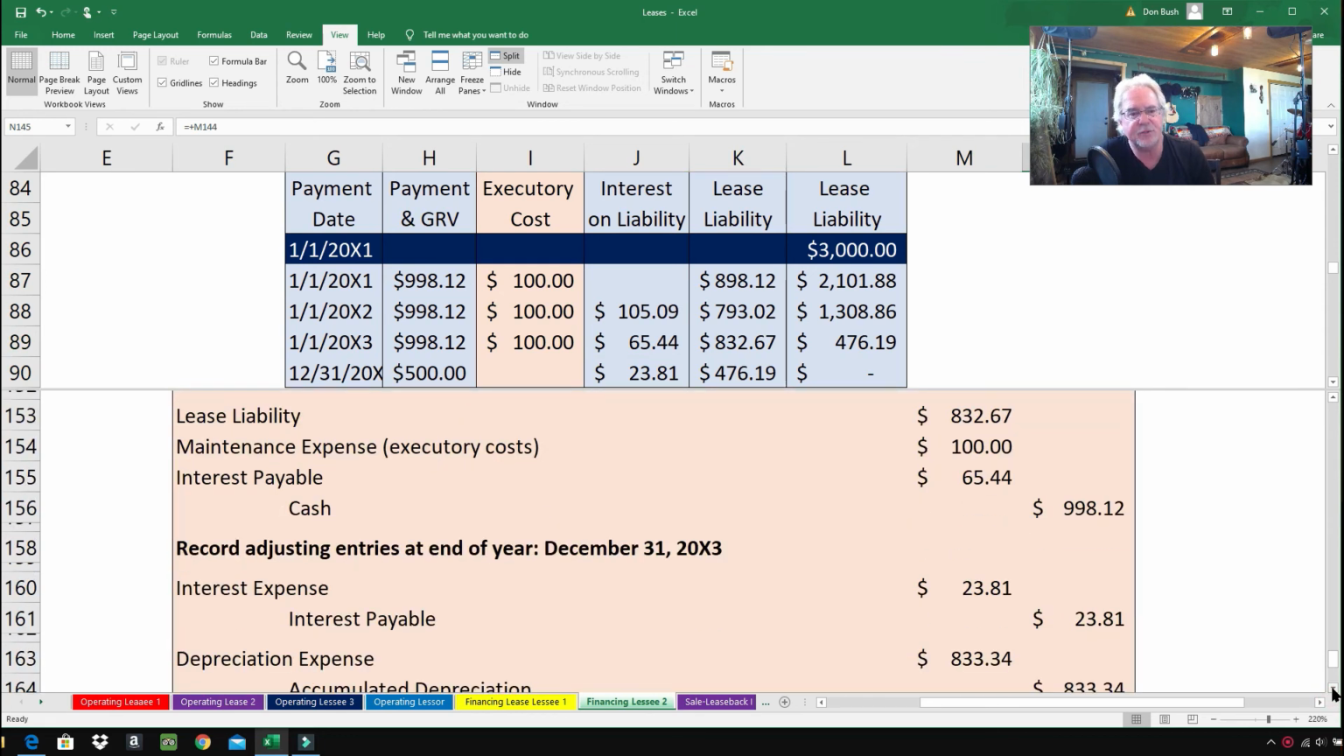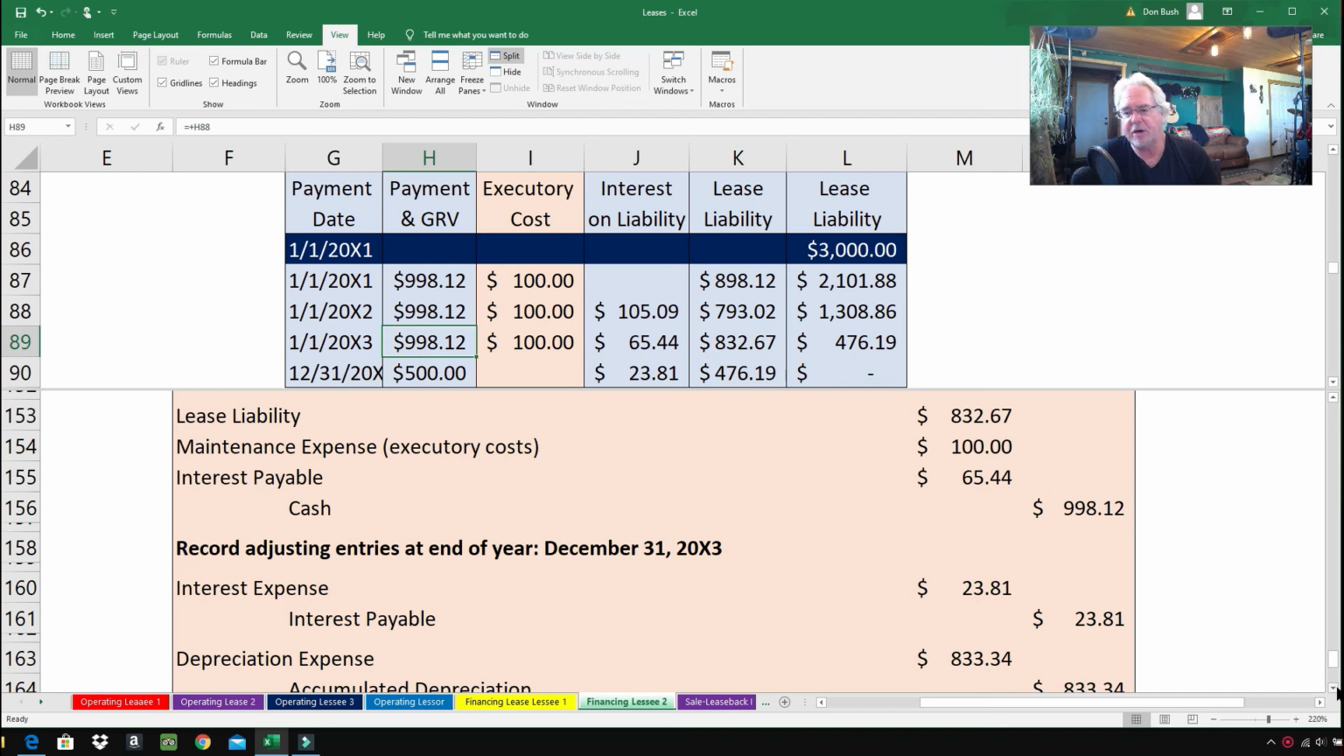And folks, hang on here to this last year, because the very last entry is going to be a little tricky, not too much, but hang on here. So lease liability, $832.67. We get it right from there, $832.67. Maintenance expense, $100. Interest payable, $65.44. We're paying off that interest, and the amount of cash being paid out is $998.12.